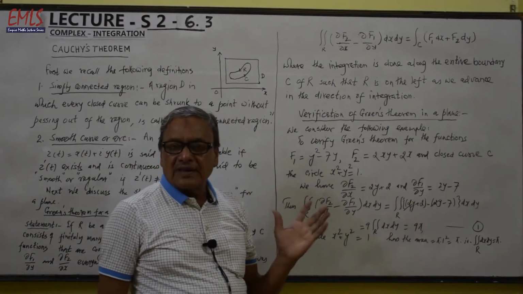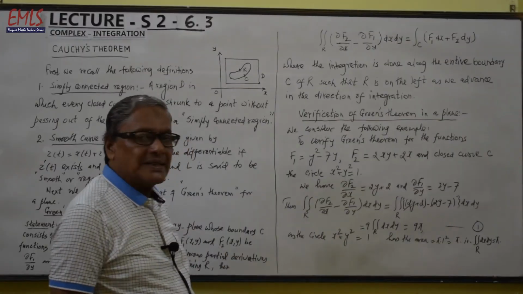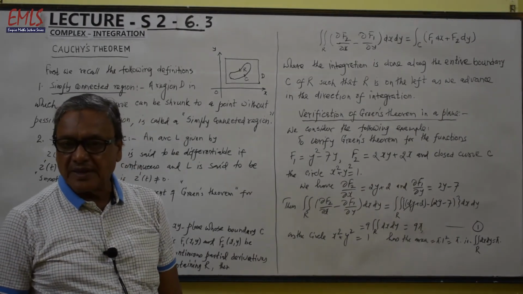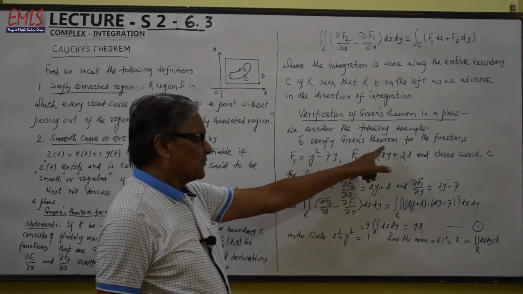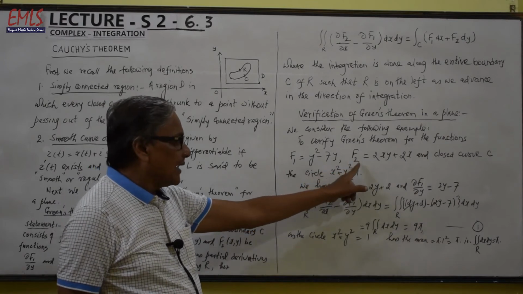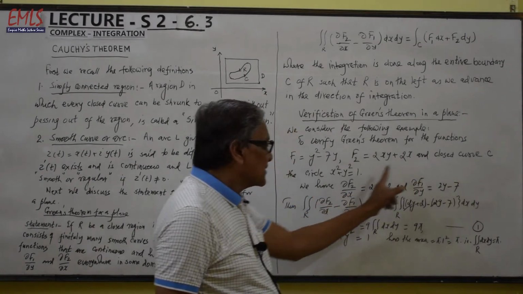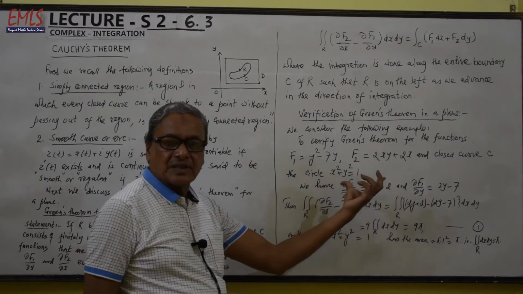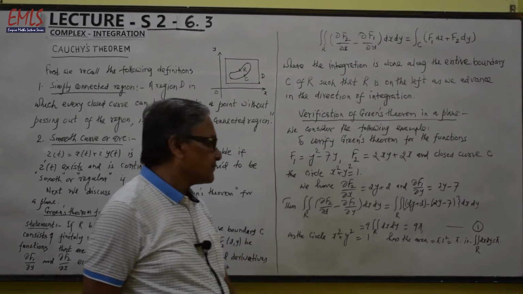So first we verify the statement of this Green's theorem for a plane. Verification of Green's theorem in a plane. We consider the following example. To verify Green's theorem for the functions f1 equal to y squared minus 7y, f2 equal to 2xy plus 2x, and closed curve C, the circle x squared plus y squared equal to 1. This is the curve C, which is a circle whose center is the origin, radius is 1.